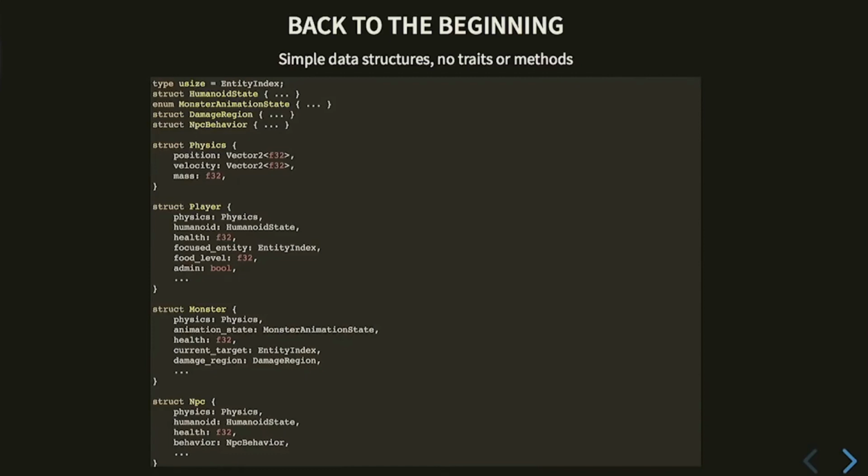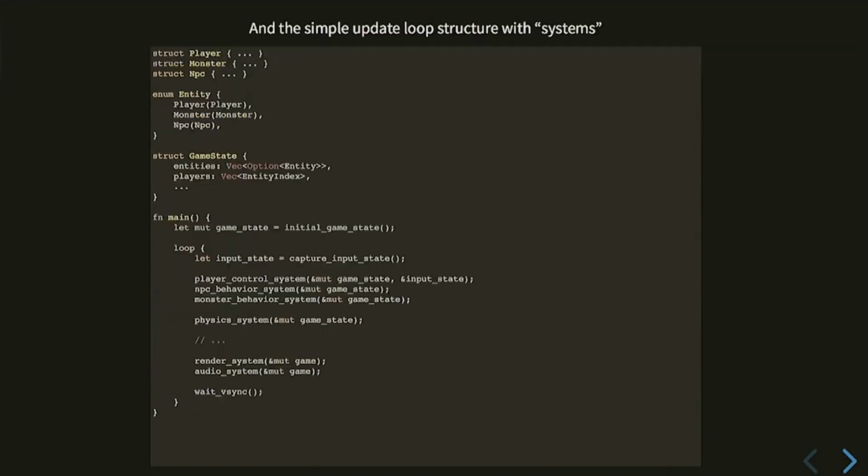So this is kind of a Rust version of our first data model for Starbound. You have a player entity, you have a monster entity, you have an NPC entity. They all have some physics. So we're not going to do the shared pointer to an interface thing, or we're not going to do box entity. Let's instead use an enum. So this is all of the kinds of entities we have. And then in our game state, we just keep a vector of these entities, which are either a player, monster, or NPC. And then we have this basic update structure that we had before.